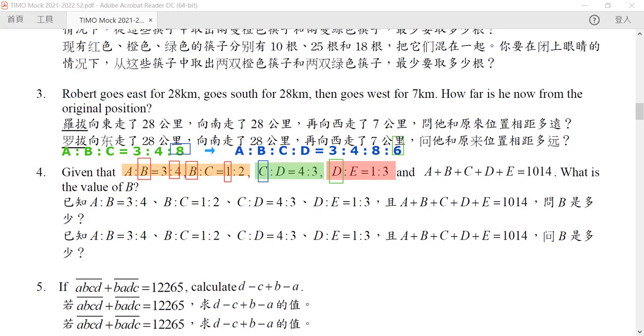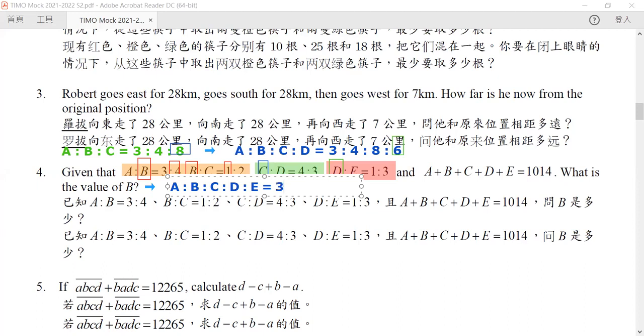And so we can rewrite this whole thing as A to B to C to D to E, which is equal to, now, because the D in the last case is 6 and the D in the D to E is 1, we need to multiply our last ratio by 6 in order to make it have a common ratio.